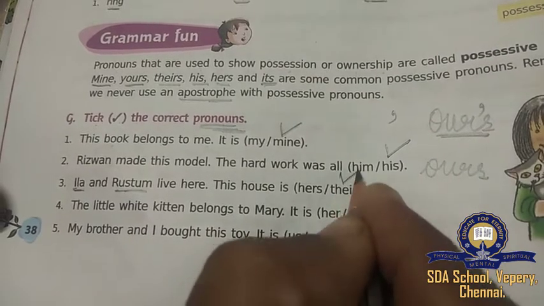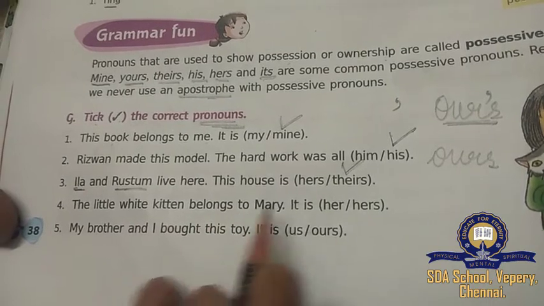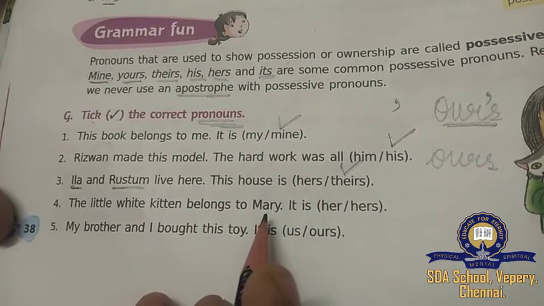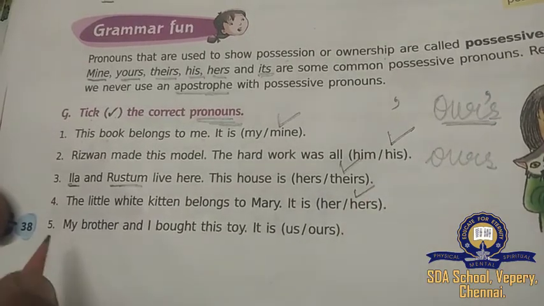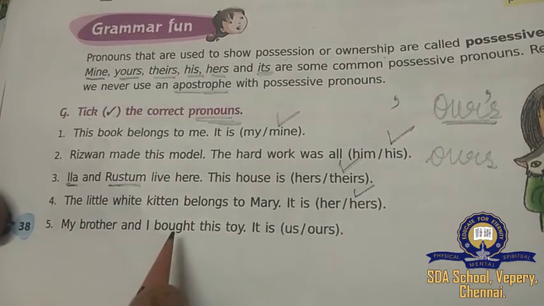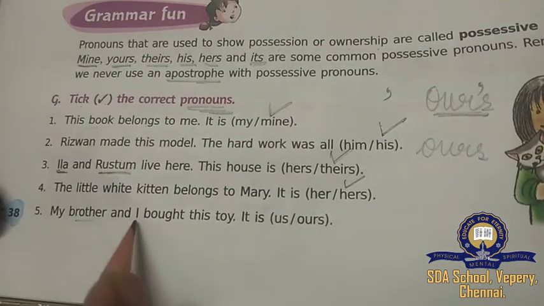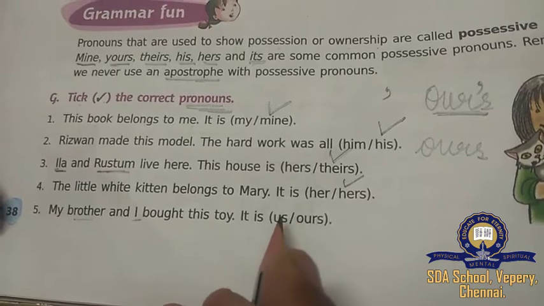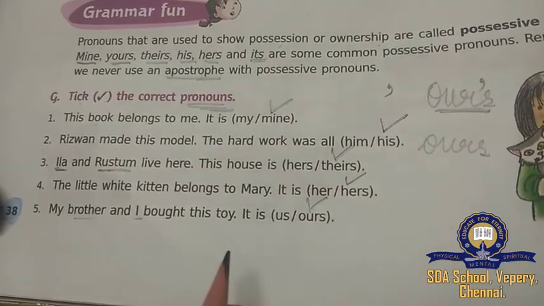Theirs. Number 4: The little white kitten belongs to Mary. Mary is a girl only, so her will not come. Hers. My brother and I bought this toy. Here also brother and I is there. So what will come? Us will not come. What will come? Ours. Understood children?